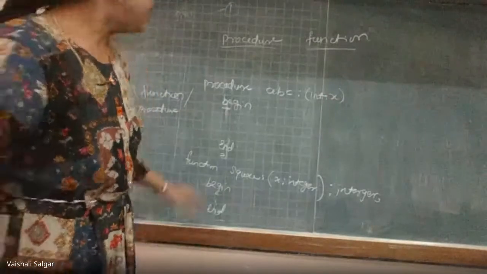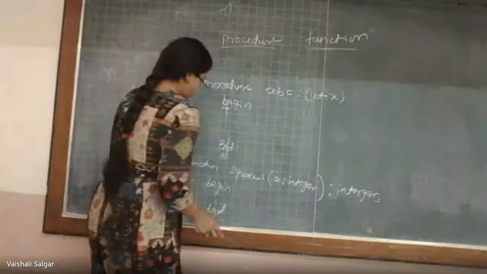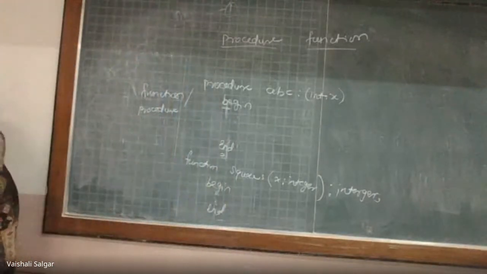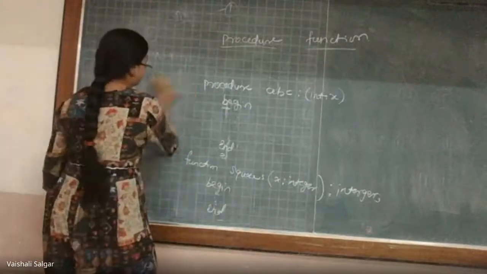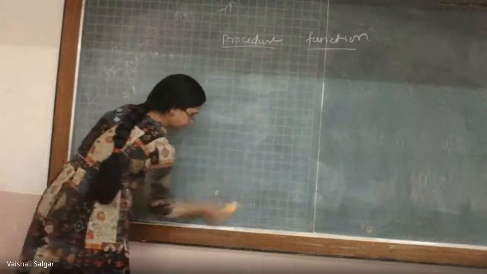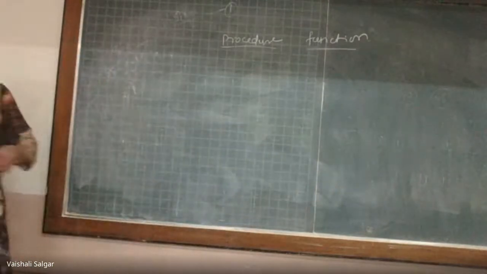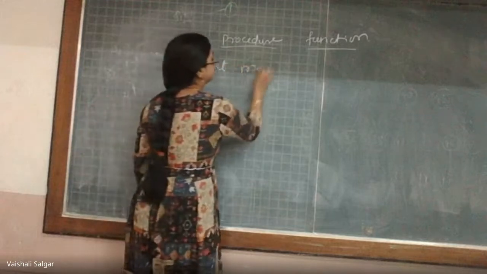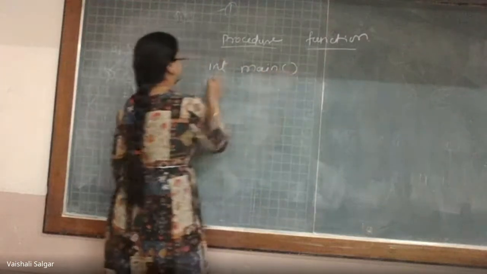While discussing this, the procedure or the function will be called from the main program so that the control will be transmitted to that particular function. We will see one example, and you have to tell me the things which we have. Now I am using C programming, int main.